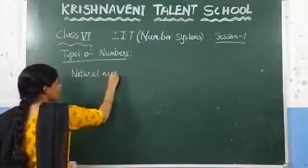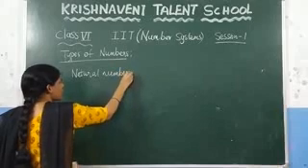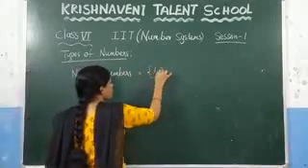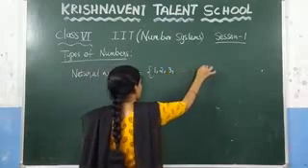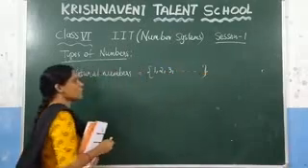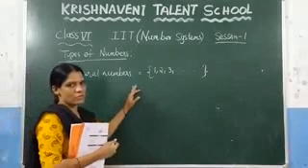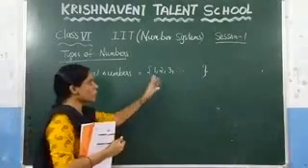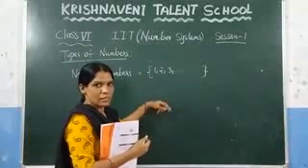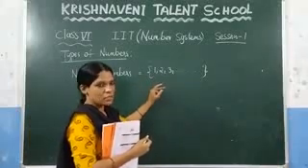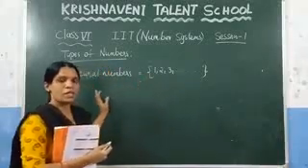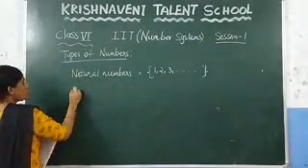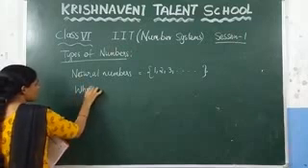The counting numbers are called the natural numbers, and we know that the natural numbers start from 1, 2, 3 and so on. The smallest natural number is 1, and there is no largest natural number, because if you take any natural number, we can get the next natural number by adding 1. So there is no largest natural number. And the next number system is the whole numbers.